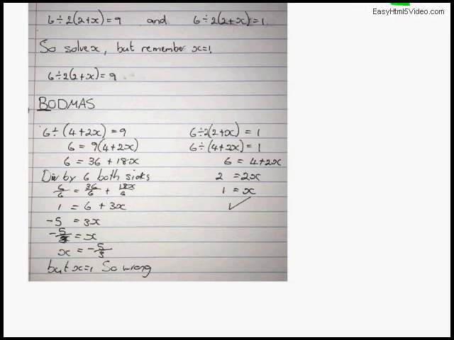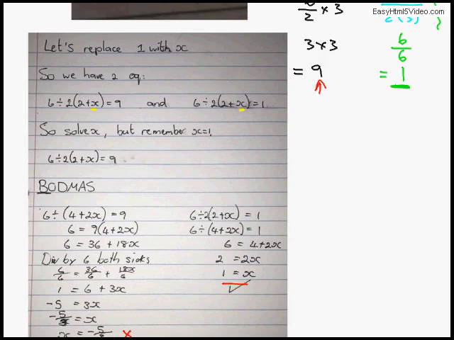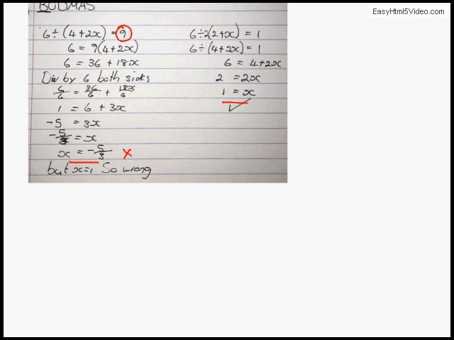So you'll see there that the 1 has been replaced with an x, and then following normal algebraic rules, we get that x is equal to minus 5 over 3 and x is equal to 1, which seems to indicate that the original technique that we've had over here, where we use the 9, must be wrong, because we don't get x is equal to 1 at the end, whereas we do get it there.